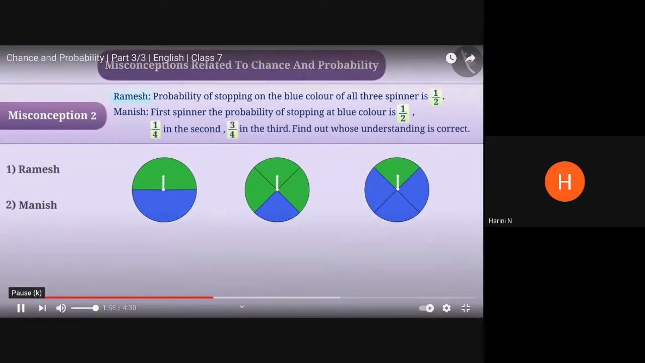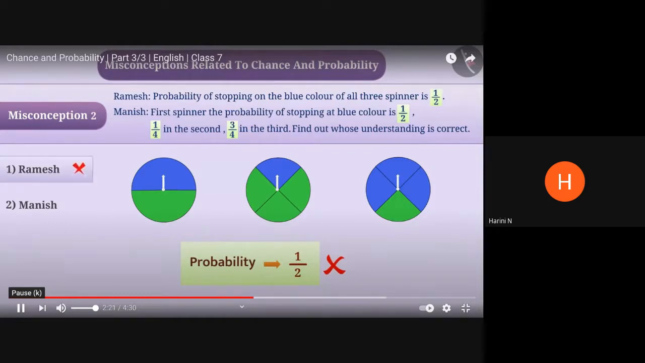Like Ramesh, some children think that each spinner has 2 paths, one blue and one green. So the spinner will stop on one of these 2 paths. That is, the probability of stopping on the blue part of spinner in all 3 spinners is 1 by 2. But this is a wrong understanding. That is, option 1 is the wrong answer.